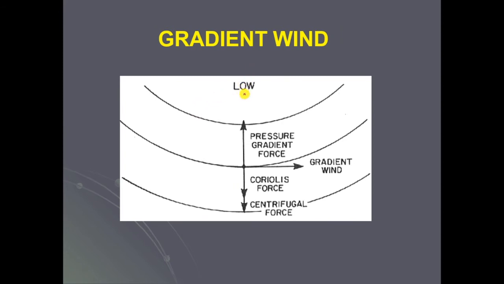When there is low pressure, the pressure gradient force acts towards the center, whereas the Coriolis force acts away from the center, and this will be the centrifugal force. The gradient wind is always perpendicular to the pressure gradient force and the Coriolis force.